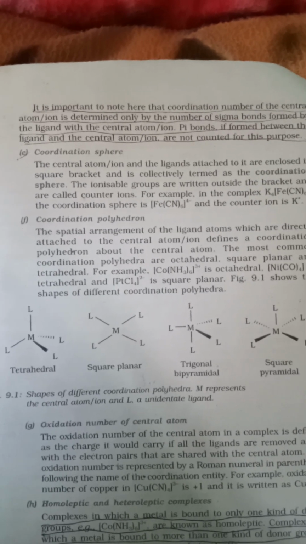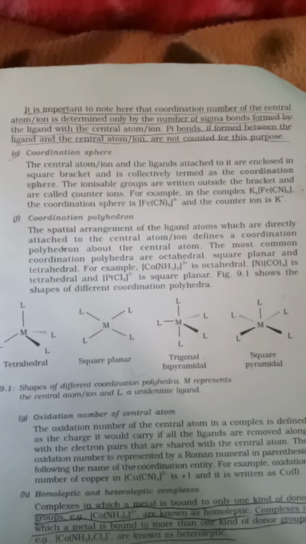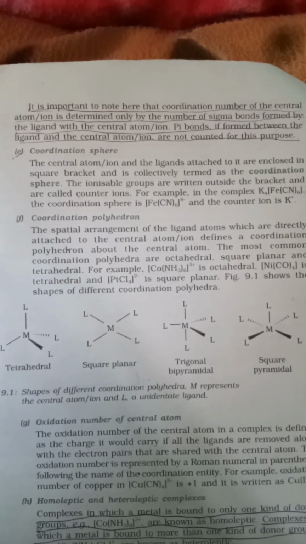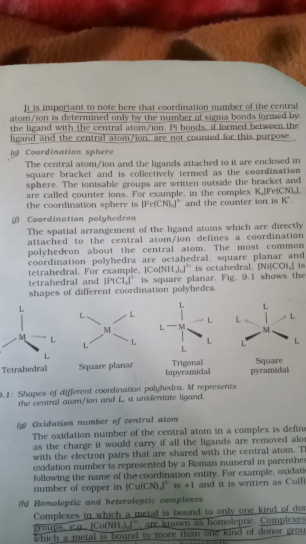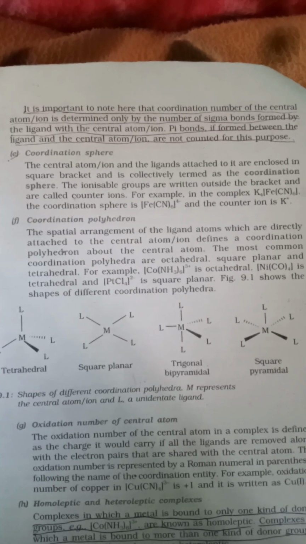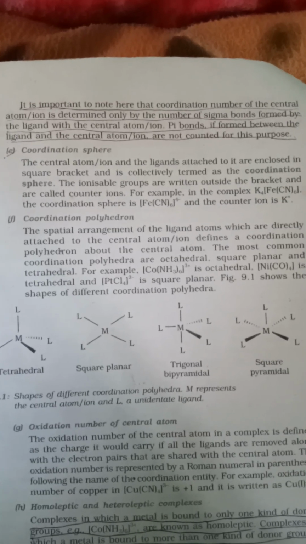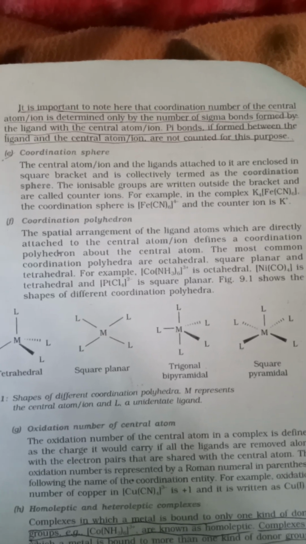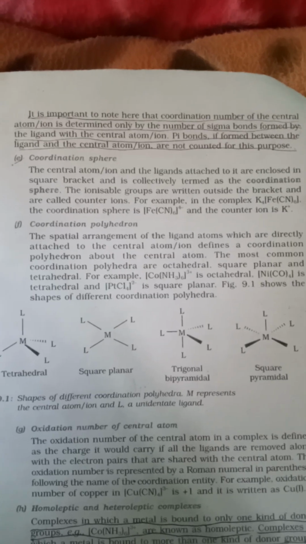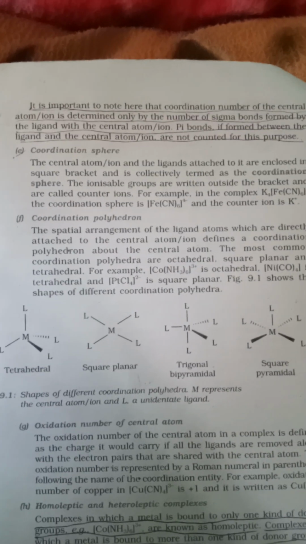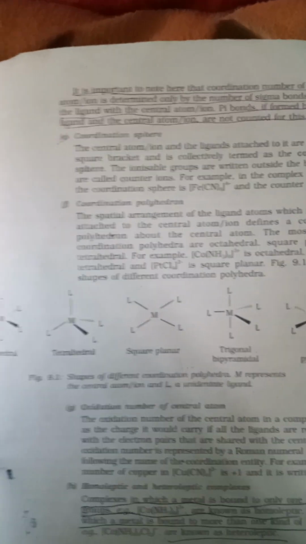Coordination polyhedron क्या होता है? The spatial arrangement of the ligand atoms which are directly attached to the central atom or ion defines a coordination polyhedron about the central atom. The most common coordination polyhedra are octahedral, square planar and tetrahedral. For example, [Co(NH3)6]3+ is octahedral, Ni(CO)4 is tetrahedral and [PtCl4]2- is square planar. The shapes of different coordination polyhedra are octahedral, tetrahedral, square planar, trigonal bipyramidal and square pyramidal.